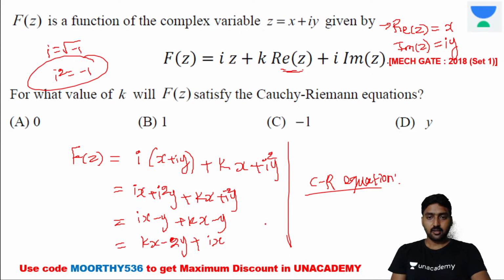Okay, fine. And if you differentiate the CR equation, we are getting u is equal to kx minus 2y, and v is equal to x. V is equal to x. Now we need to differentiate it with respect to x and y. And if you differentiate it